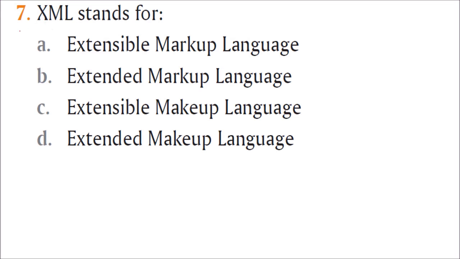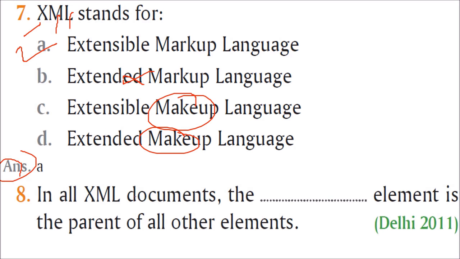XML stands for what? Extensible Markup Language. Which one is this? The first one. Extended, no. Extensible Makeup Language, makeup, no. So the first one is the correct answer, A. In all XML documents, the dash element is the parent of all other elements. Root. We also call it the document element. Root is the correct answer.